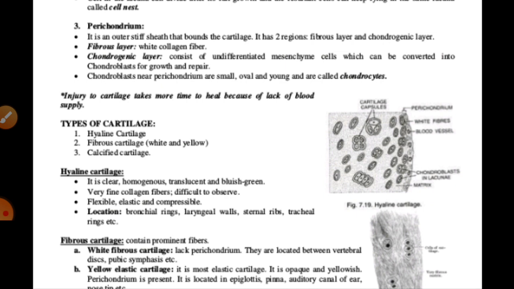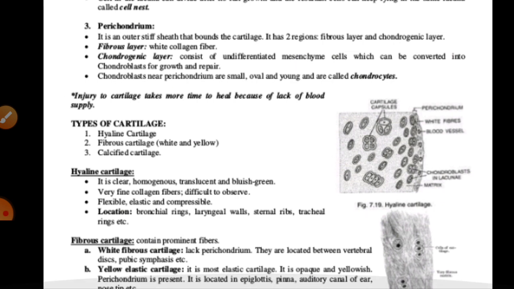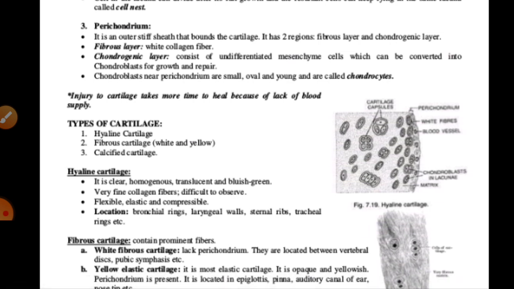Then there is another type, known as the fibrous cartilage. Fibrous cartilage contains prominent, well-developed fibers in the matrix. It is of two types: white fibrous cartilage and yellow elastic cartilage. The white fibrous cartilage lacks perichondrium, and is located between the vertebral discs and at the pubic symphysis.